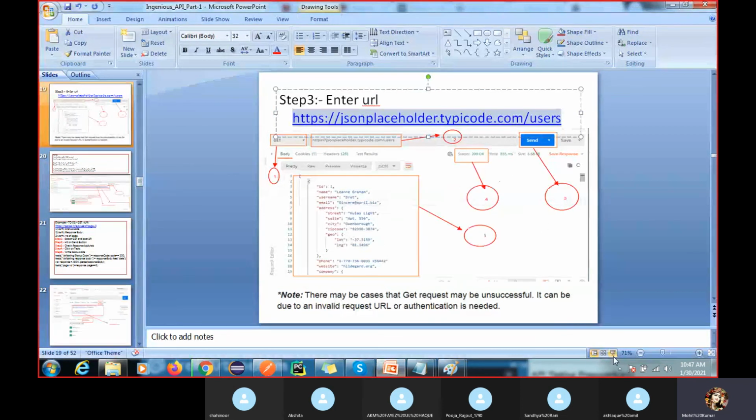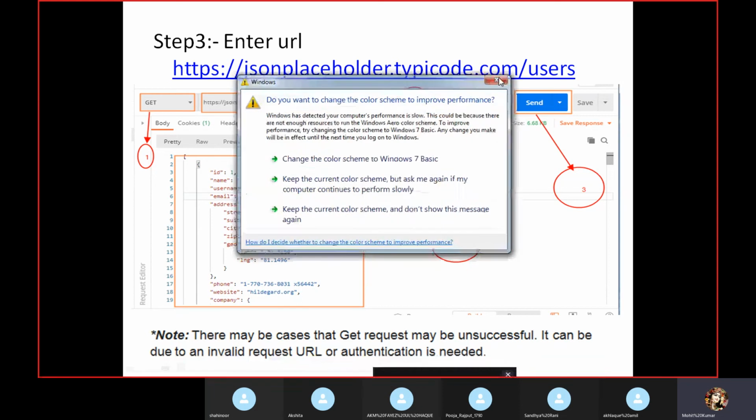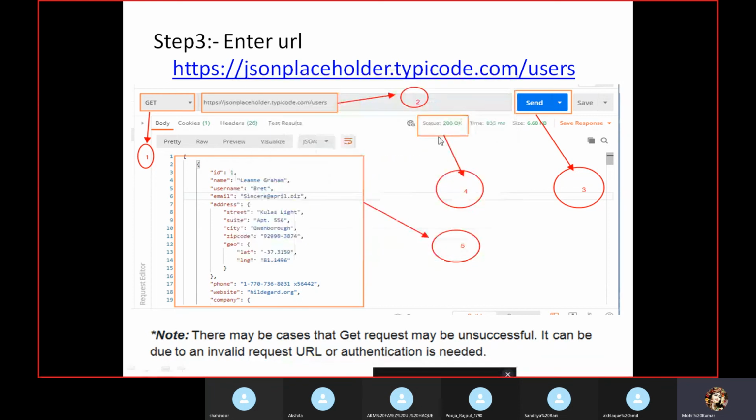Here are the steps you have to do: first select GET, then enter the URL. If you are using the GET method, where will you get this URL? The developer will give it to you for testing, so no worry about that. Then hit the Send button. Then in the status we are going to get 200, which means it is working fine.